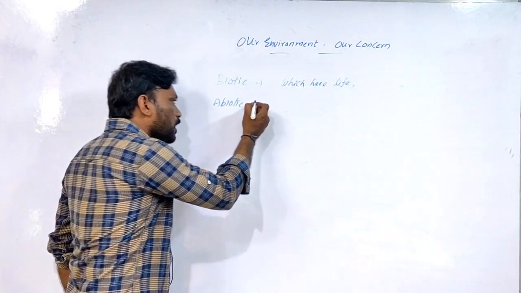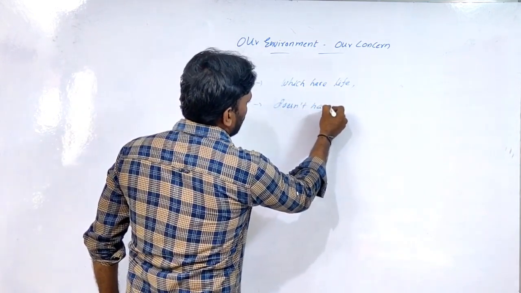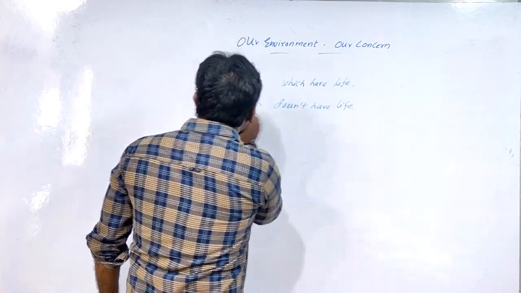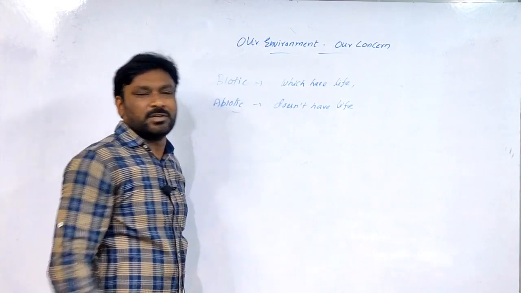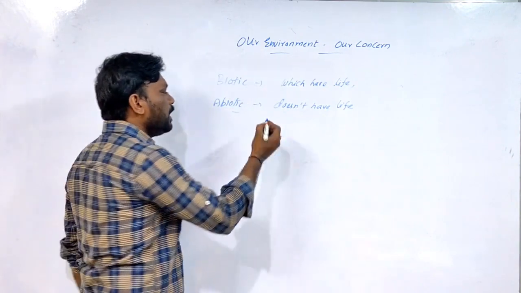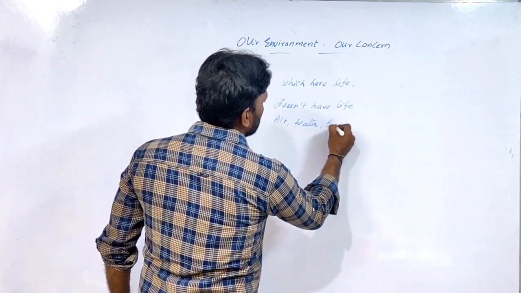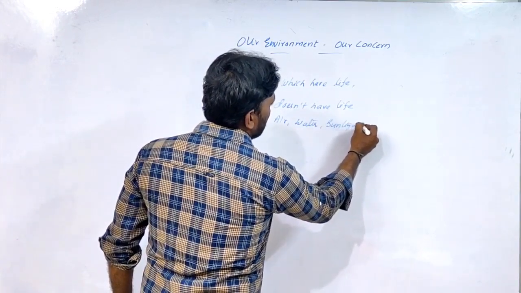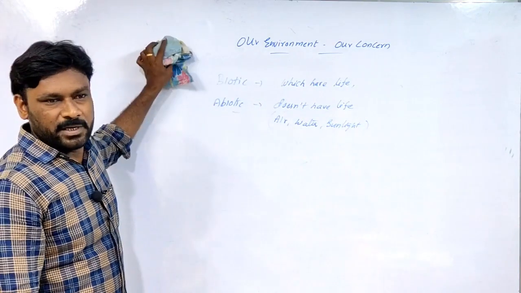Abiotic factors do not have life, but these abiotic factors also play an important role for the biotic factors. Take the example of air, water, sunlight, humidity, temperature, etc. These come under the abiotic components.